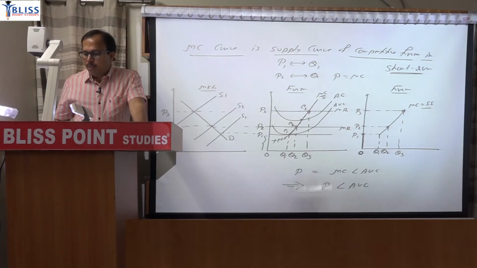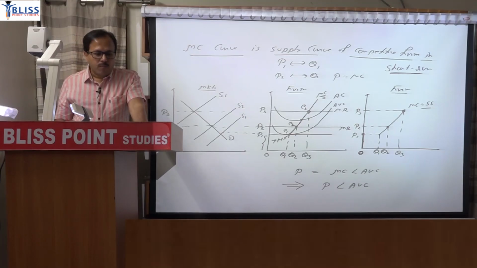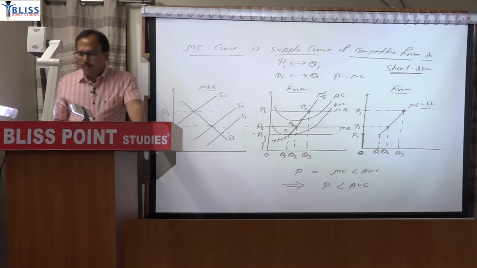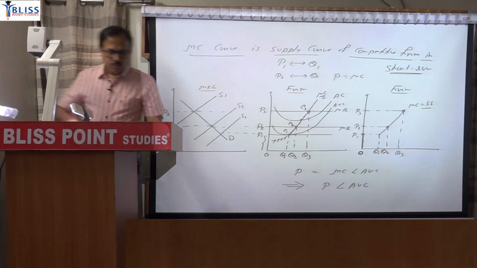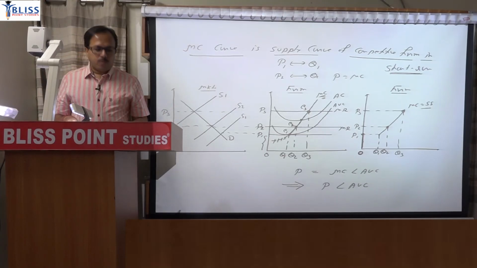If you are equating P with MC, but MC is lower than AVC, which means price will become lower than AVC, which means that there is an operating loss, and the firm will not produce output. As a result, quantity supplied will be zero.